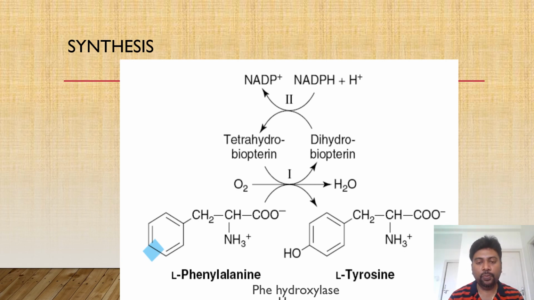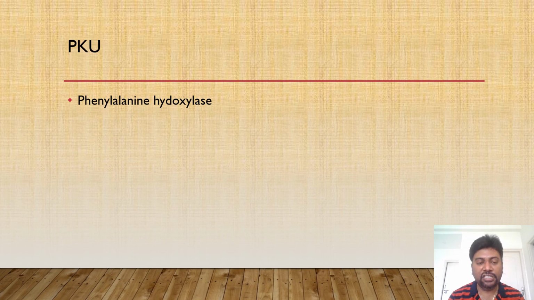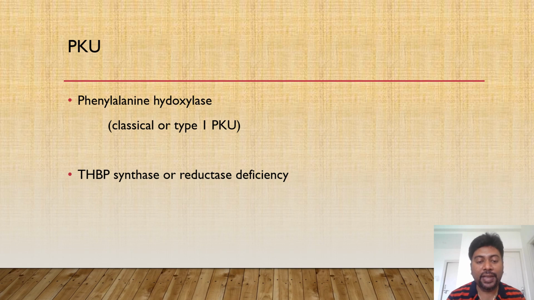Now here I would like to mention a small clinical significance. When this enzyme is deficient, it leads to a condition called phenylketonuria. Phenylketonuria, which is an autosomal recessive disorder, is classified into 5 different types. In that, type 1 is caused by the deficiency of phenylalanine hydroxylase, and is also called classical phenylketonuria. Whereas the other types are caused by the deficiency of the coenzymes involved in this step, for example, tetrahydrobiopterin synthase or tetrahydrobiopterin reductase.